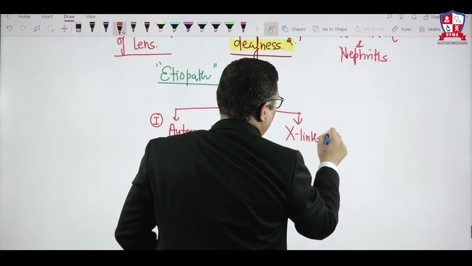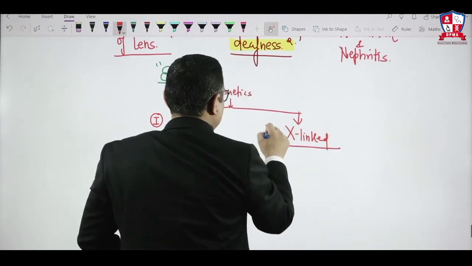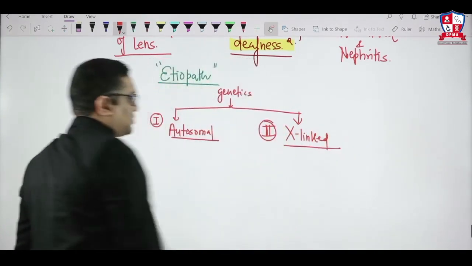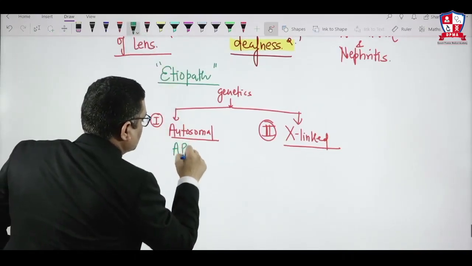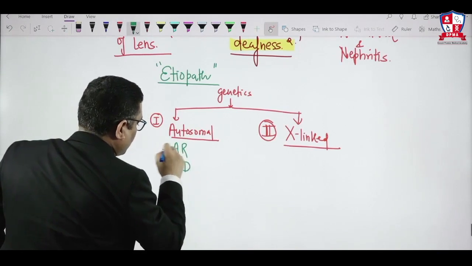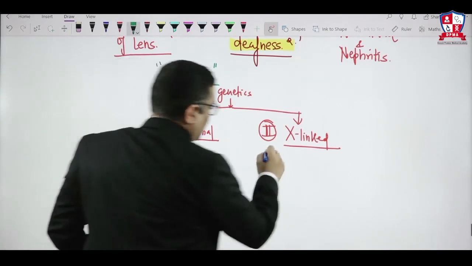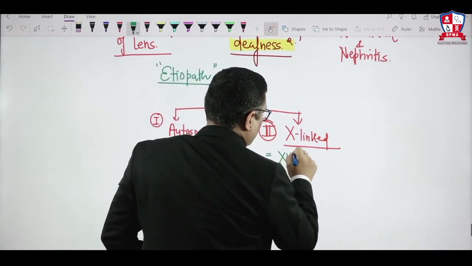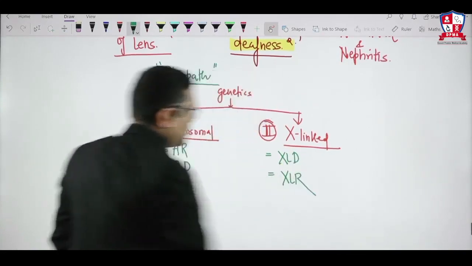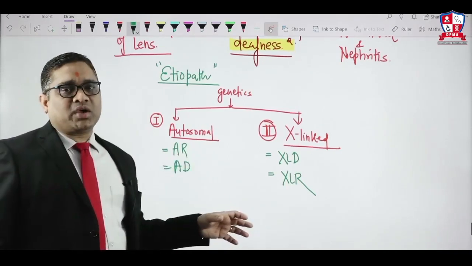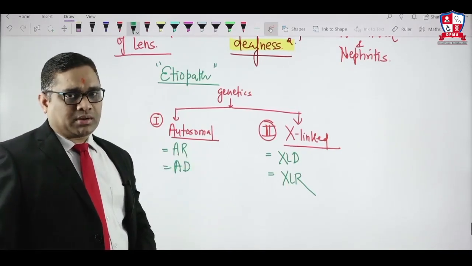So autosomal and X-linked both are present in Alport syndrome, right? Which autosomal? Autosomal recessive also, autosomal dominant also. Which X-linked? X-linked dominant also, X-linked recessive also. So all patterns of inheritance we are observing in Alport syndrome patients, right?